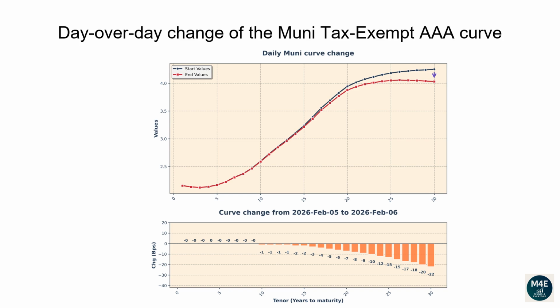The one-year tenor changed -1 basis points. The two-year tenor changed -1 basis points. The 5-year tenor changed -1 basis points. The 10-year tenor changed -2 basis points. The 20-year tenor changed -2 basis points. The 30-year tenor changed -1 basis points.